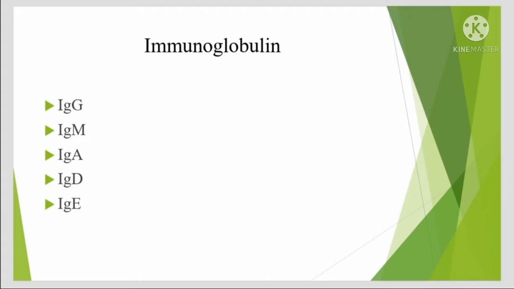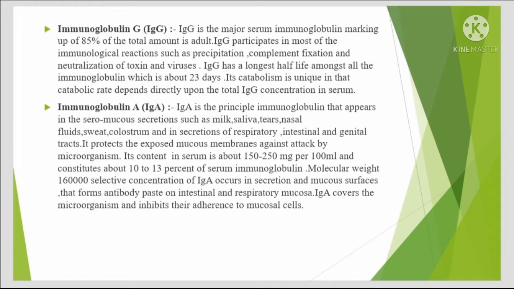Immunoglobulins: IgG, IgM, IgA, IgD and IgE. IgG is the major serum immunoglobulin, making up 85% of the total amount in adults. IgG participates in most of the immunological reactions such as precipitation, complement fixation and neutralization of toxins and viruses. IgG has the longest life cycle amongst all the immunoglobulins, which is about 23 days. Its catabolism is unique in that the catabolic rate depends directly upon the total IgG concentration in serum.